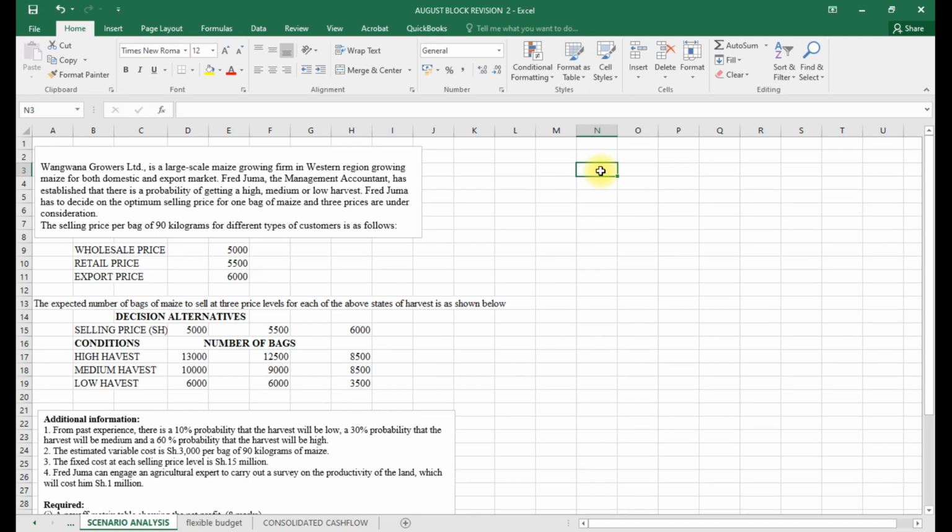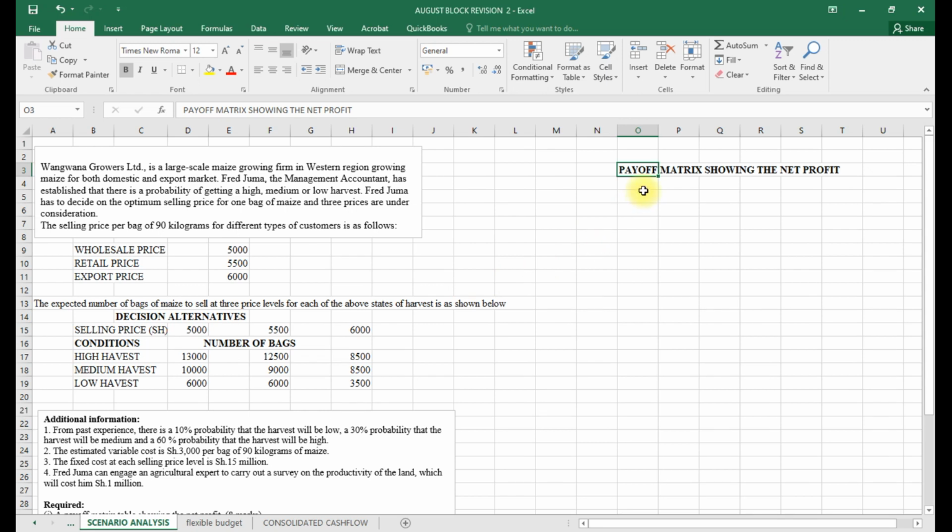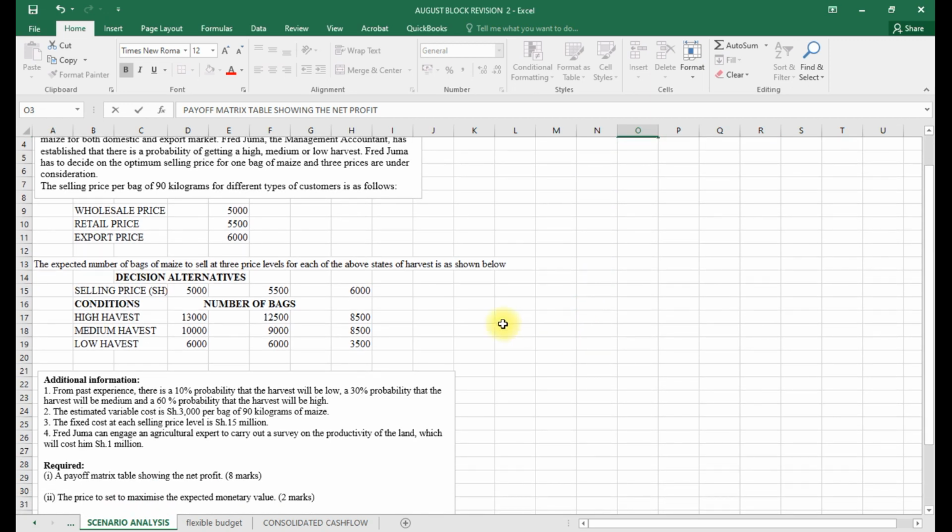I'll prepare it here, payoff matrix table showing the net profit.